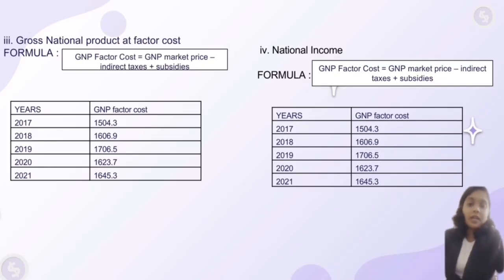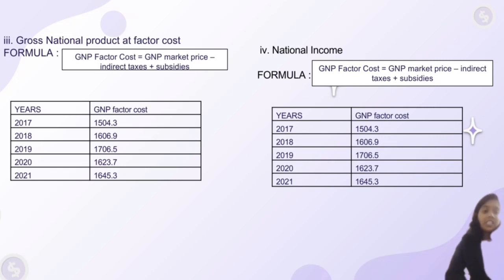Following this, I have to calculate gross national product at factor cost. The formula was GNP at market price minus indirect tax plus subsidies. By using this formula, I get the answer for 2017 as 1504.3, for 2018 was 1606.9, 2019 was 1706.5, 2020 was 1623.7 and lastly 2021 was 1643.3.